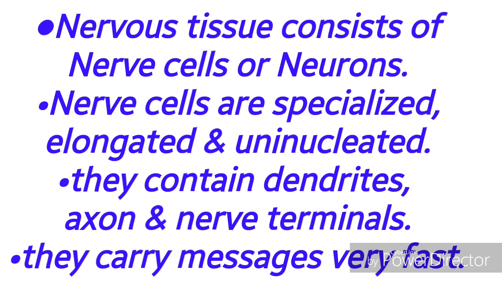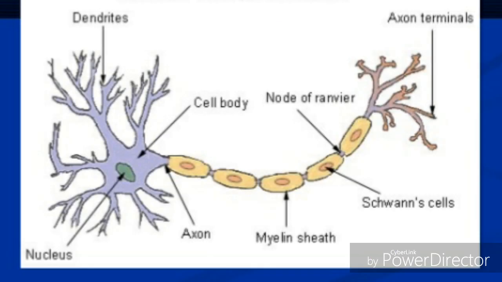Nerve cells receive information or messages through dendrites. The cell body or cyton analyzes the information and gives response through the axon. This nerve cell is connected to another nerve cell through nerve terminals. In between one neuron and another neuron, a synapse will be there, a small gap. There, neurotransmitters are present.